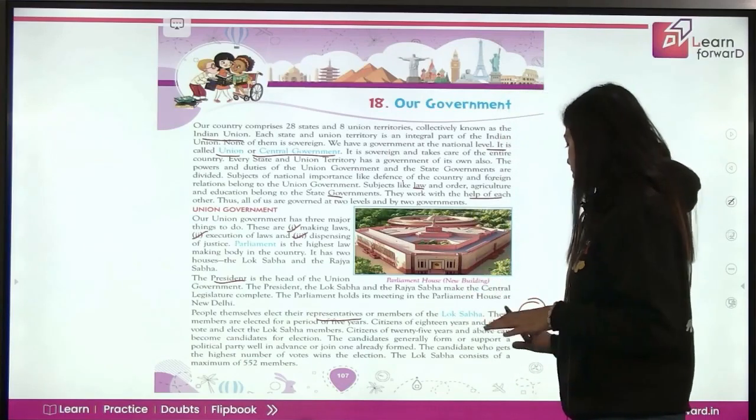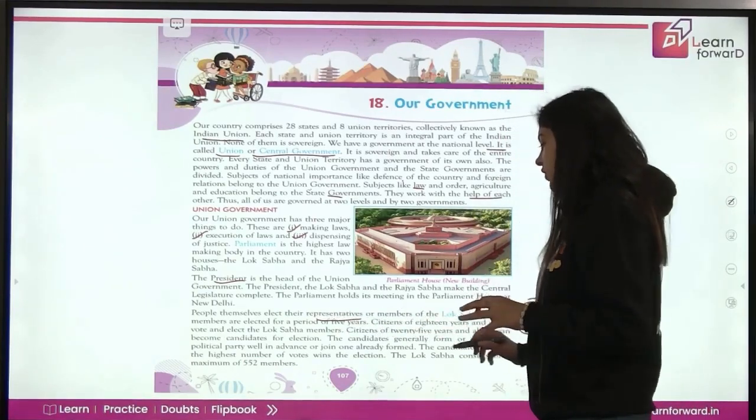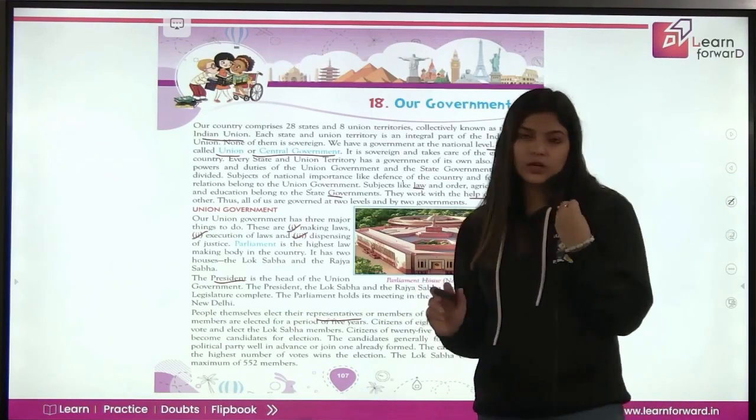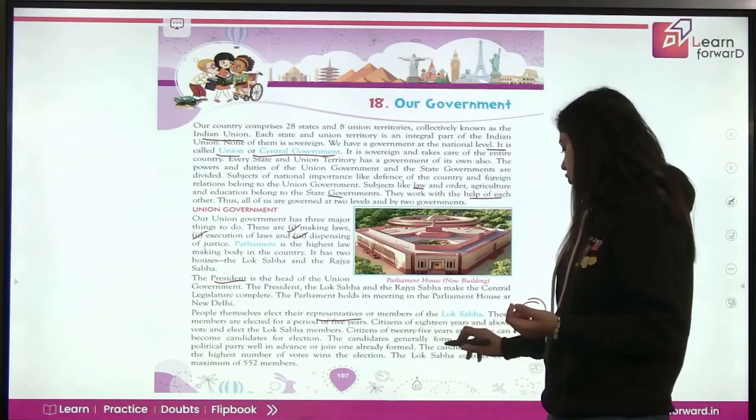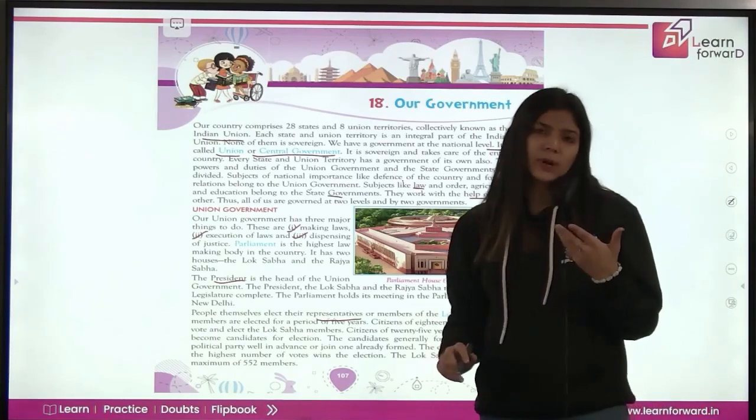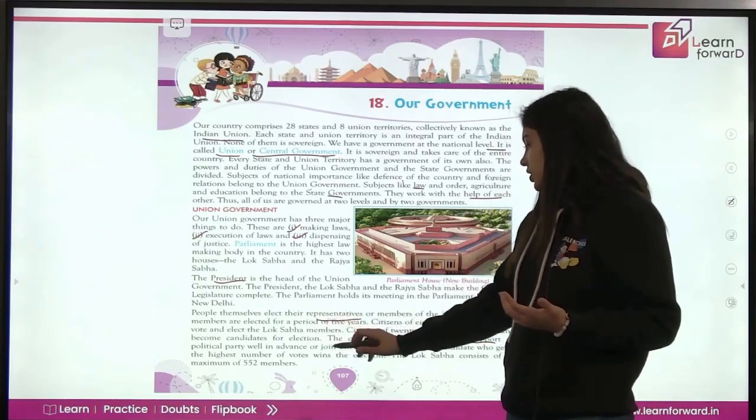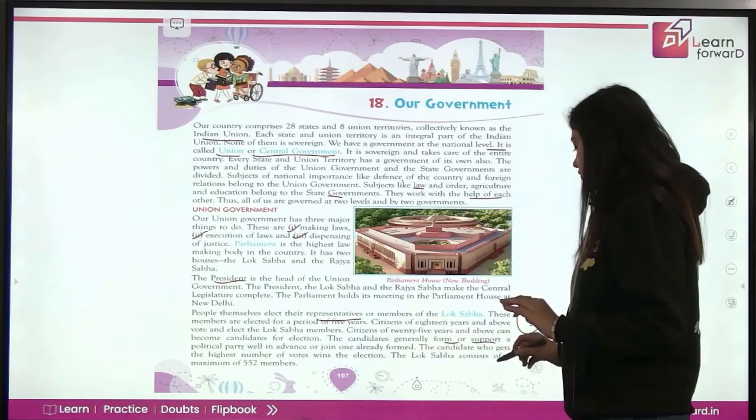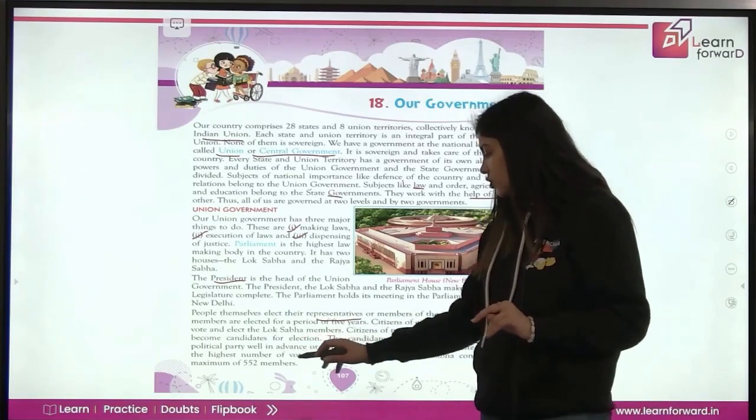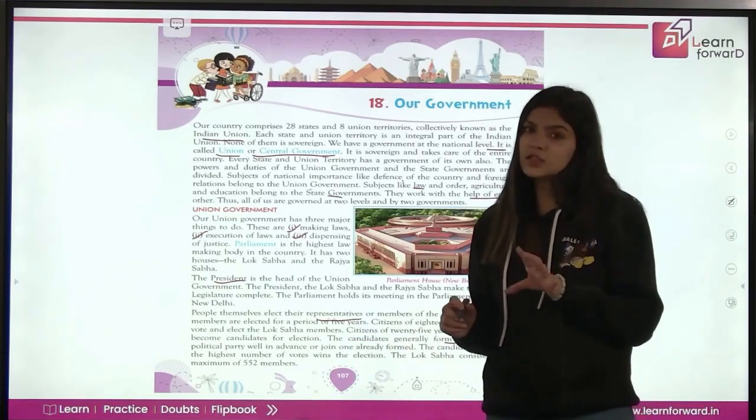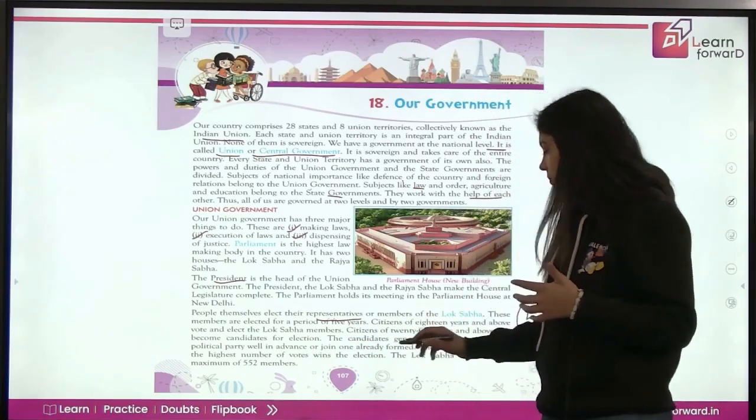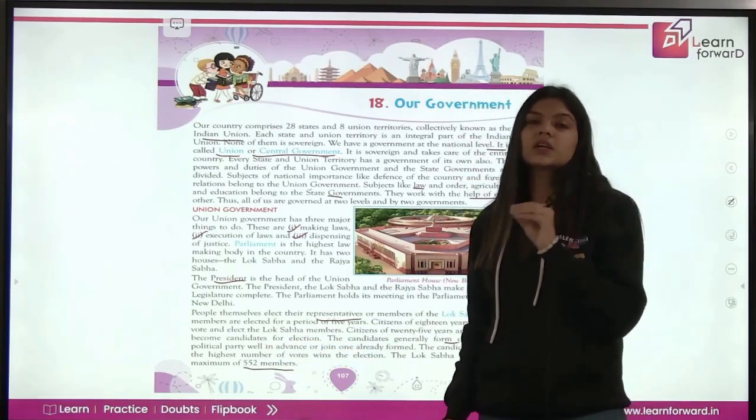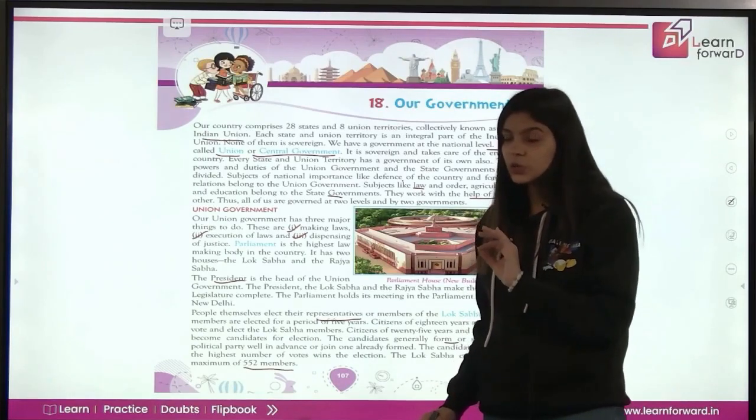Now the candidates generally form or support a political party well in advance or join an already formed one. So जो candidates हैं वो अपनी political party बना सकते हैं. They can form it or support it. कोई भी political party को support कर सकते हैं as well in advance और join भी कर सकते हैं और form भी कर सकते हैं. They have the right. The candidate who gets the highest number of votes wins the election. और जो candidate को highest number of votes मिलते हैं वो election जीतता है. The Lok Sabha consists of a maximum of 552 members. So एक लोक सभा में एक टाइम पे maximum members 552 ही हो सकते हैं.